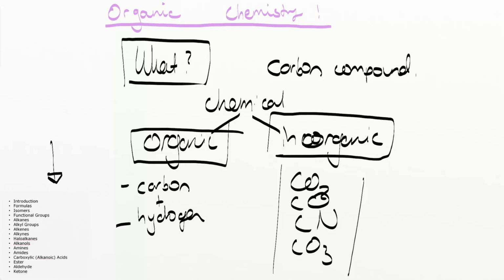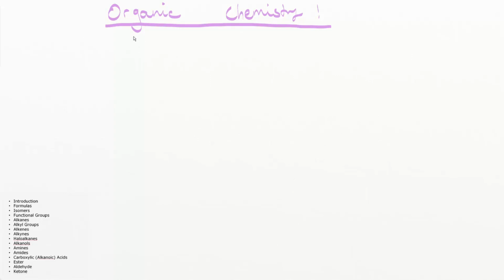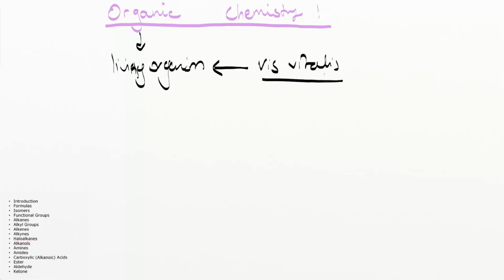Cool. So a little trivia for you guys is, why do they call it organic chemistry? They call it organic chemistry because before, they got all these carbon compounds from living organisms. And in the 1800s or so, they thought that living organisms had a special chemical inside them known as the vis vitalis, right? The special life force that gave living things the life stuff and that non-living things didn't have. And they thought all these chemicals were sourced from living organisms. They thought they had the vis vitalis, therefore they called it organic chemistry.